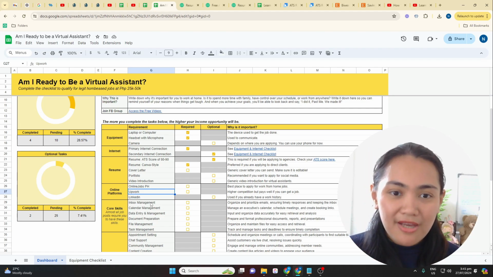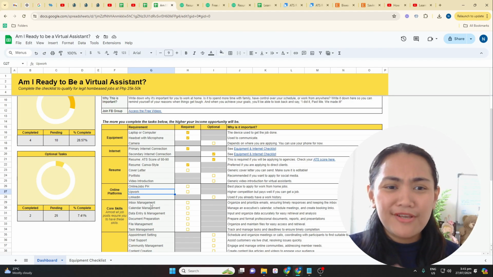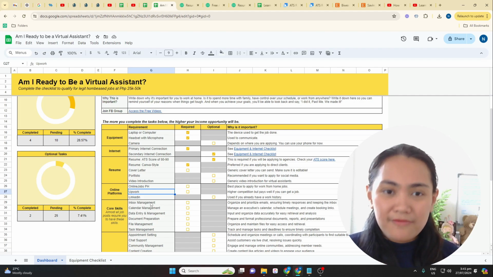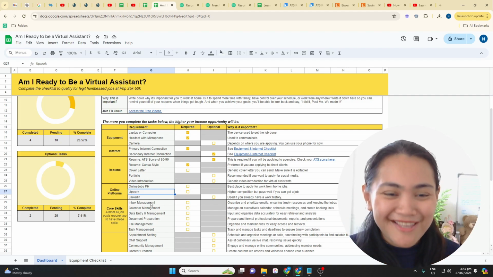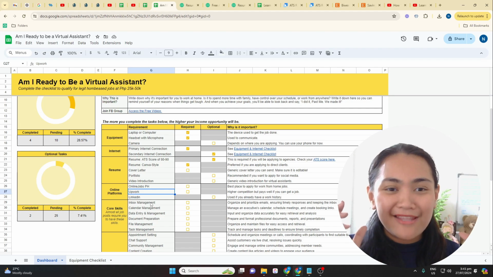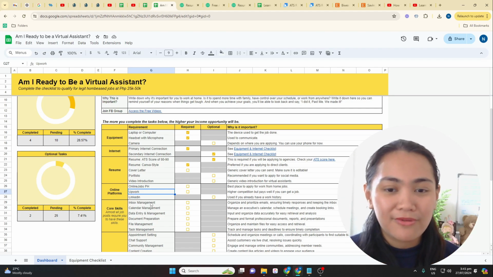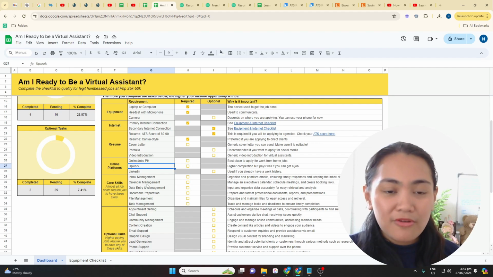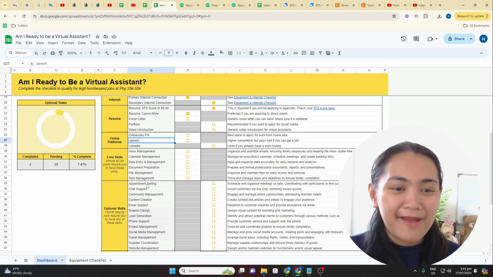So, expand nyo lang yun kasi sa akin, nakalimutan ko na kung ano yung script ko dati. If maalala ko, i-share ko yun sa inyo. But I was able to get a couple of jobs as a virtual assistant. Basta lang, I was able to show them na I was really good, or I was able to make them feel that I was really good with being able to handle all of these jobs sa personal life ko, diba? And then I was just going to expand it over to them. So, kaya siya, but of course, galing yan sa confidence level nyo, diba? Sa akin noon, fake it till you make it, diba?